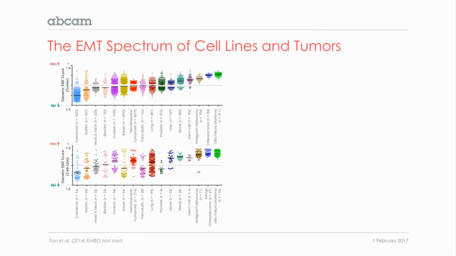Now, the cell lines that are now about 1,000 that have been studied by different consortia, you can see that they sort of mimic the distribution of the EMT scores and the EMT spectrum in the tumor. So as if these cells sort of remember what position they were in the EMT spectrum before they were established in tissue culture. This is quite intriguing to see this very nice correlation between the two.